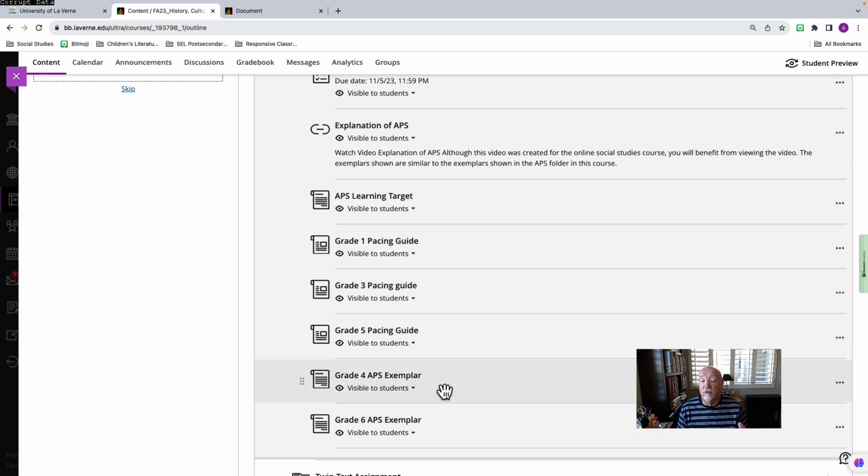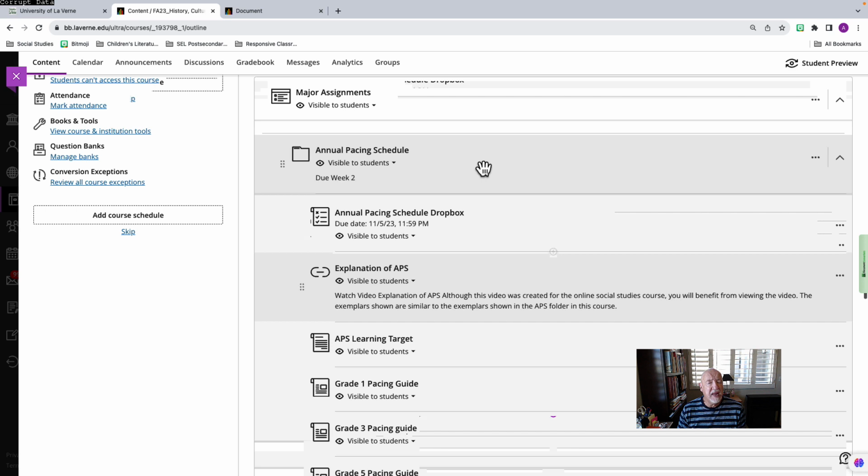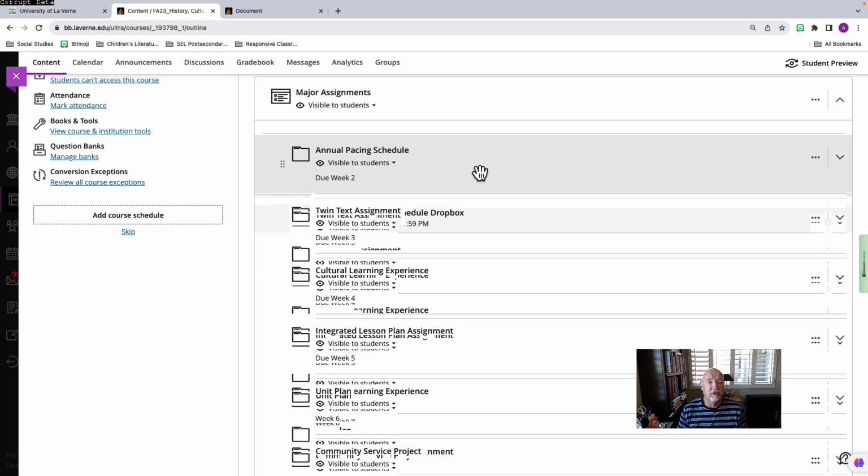I do have exemplars for 4th and 6th grade, so please, you can use these, but don't clone them, and make sure you also include your standard. Make sure you include the topic. Make sure you include how long it will take to cover that topic. Make sure you have some activities, some children's literature, and maybe some visuals as well in your template, as you see in these here as the examples. If you have questions, you can always ask me as well. That's a major assignment. Don't wait till the last minute to finish it, because it will not get done. These are major assignments, as I'm saying.